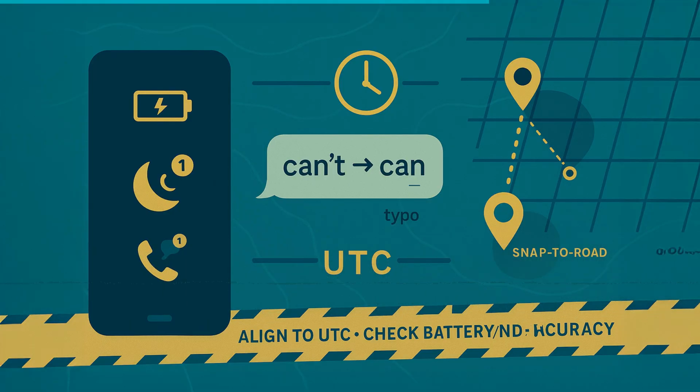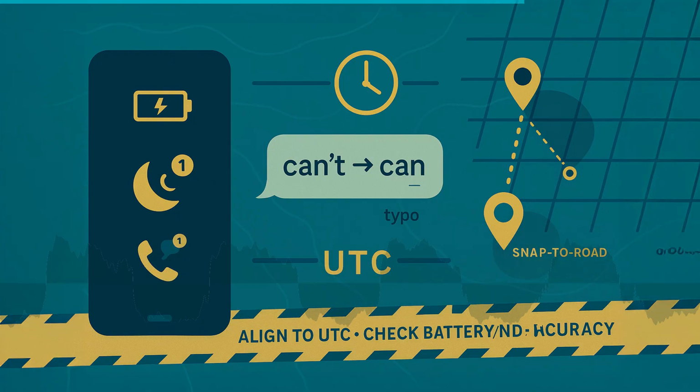App-specific quirks matter. WhatsApp's single gray versus double gray ticks differ from iMessage's delivered read, and both behave differently when devices are offline. Instagram shows active now for minutes after an app is backgrounded. Telegram can queue messages for hours if a device's battery settings kill background data. Always ask, what app, what platform, what version, and what settings?